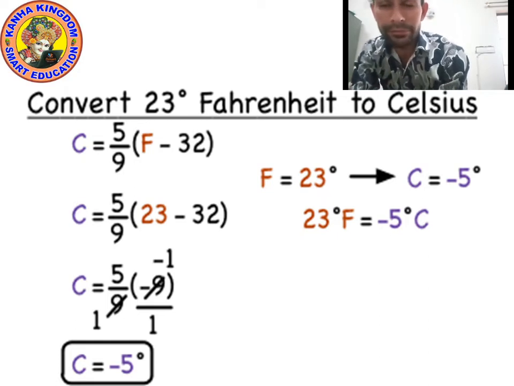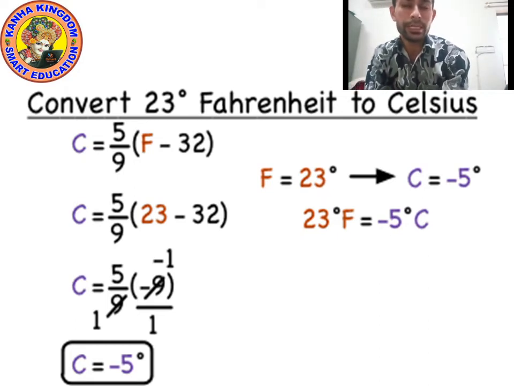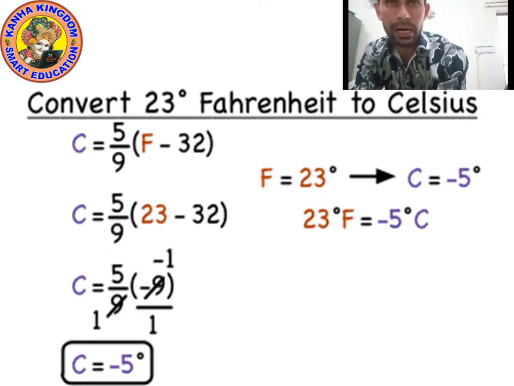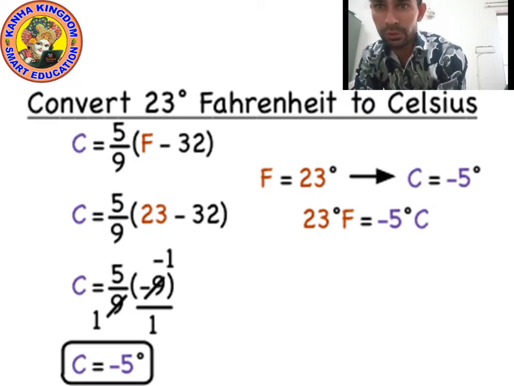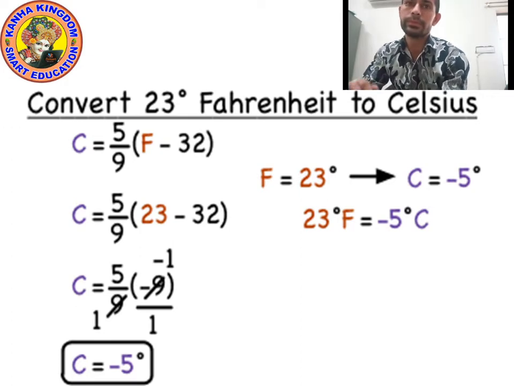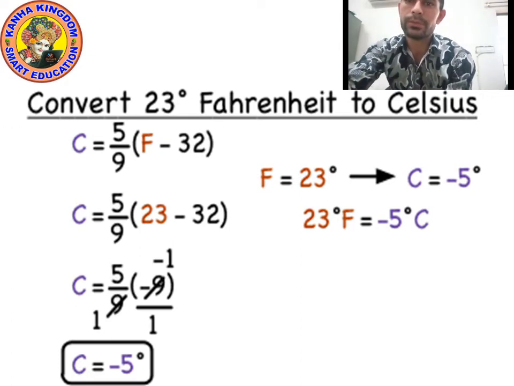Use the formula F is equal to 9 by 5 C plus 32. Put the value of C is equal to minus 5, then solve it yourself. Okay, now let's move on to the next point.